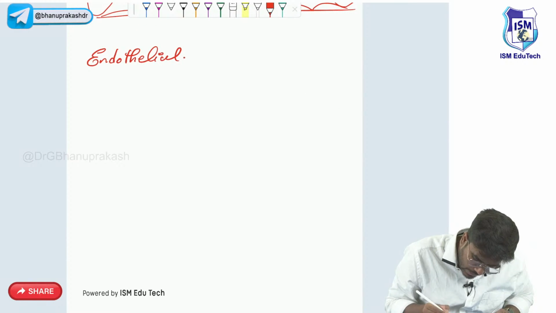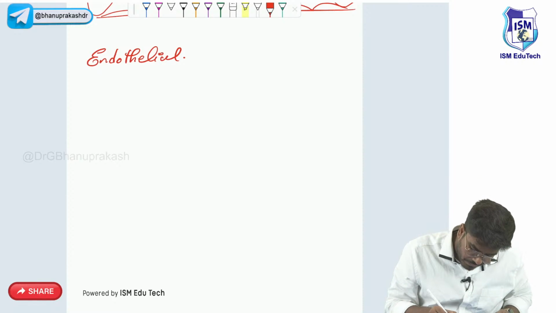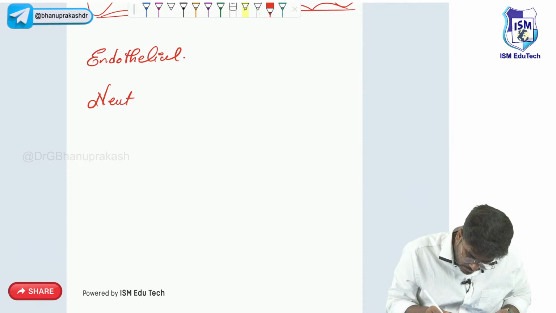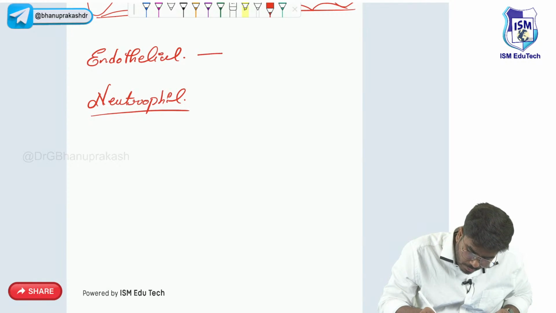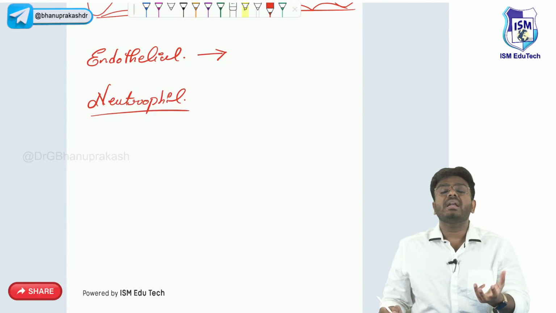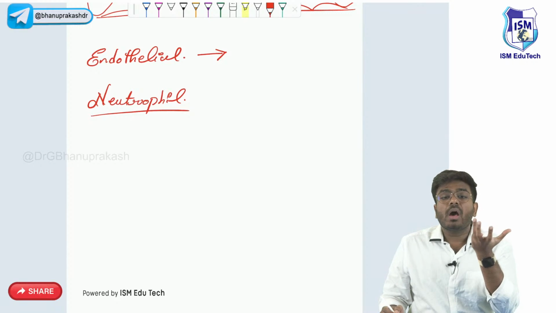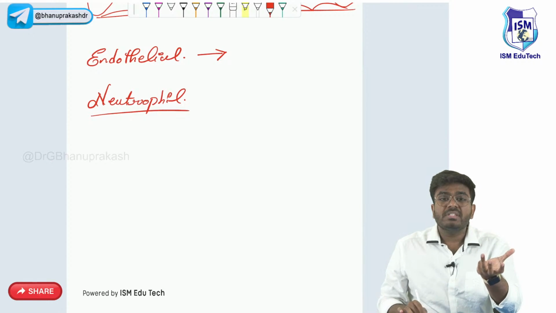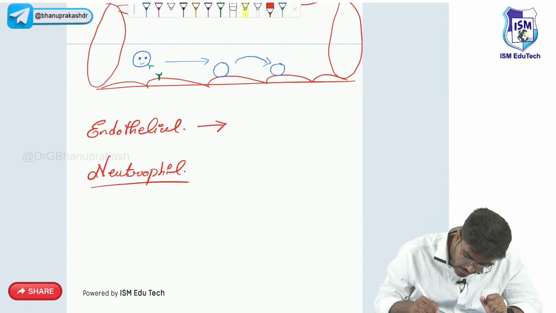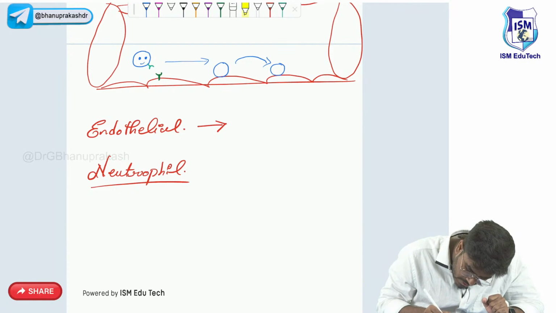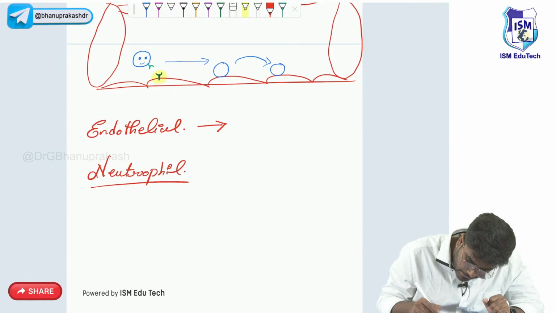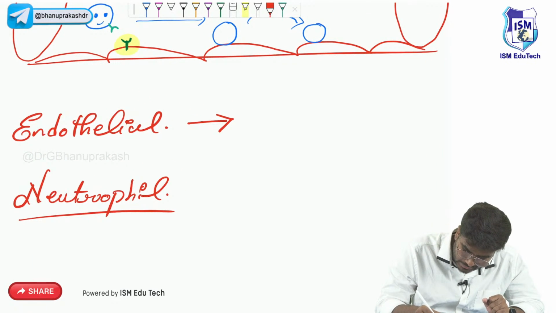Endothelial cell. And the other person here is your neutrophil or WBC. Neutrophil. So now on the endothelial cells, what is that hand? What is the molecule which is helping in the attachment on the endothelial cell? This molecule, which I am just showing you here, is called the selectin. Okay, selectins.